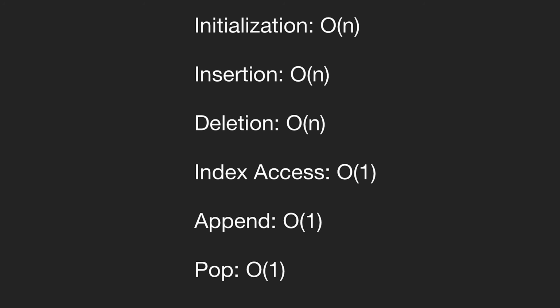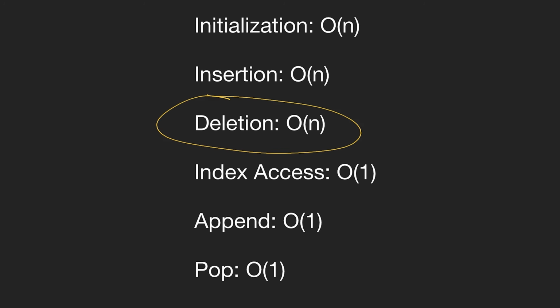So we have the initialization operation. When we're initializing a fixed or dynamic size array, this takes big O of n time. When we're inserting into a dynamic or fixed size array, if this is at any position other than the end, then this is going to be a big O of n time operation. That's because we could be inserting at any single point. The closer to the beginning of the array that we insert, the longer this is going to take because of the number of elements that we need to shift when we do this insertion.